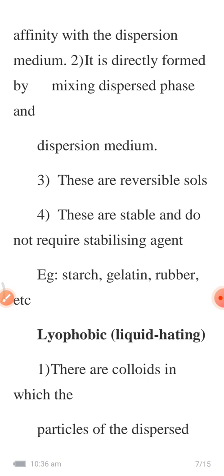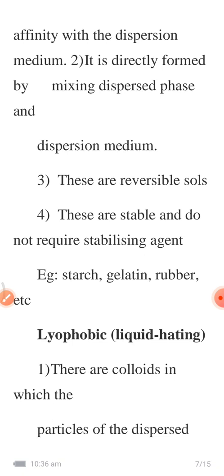And these are reversible sols, quite stable, and do not require any stabilizing agent. For example, starch and rubber are lyophilic colloids.